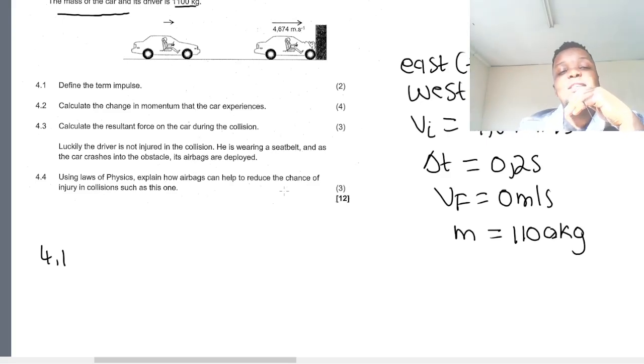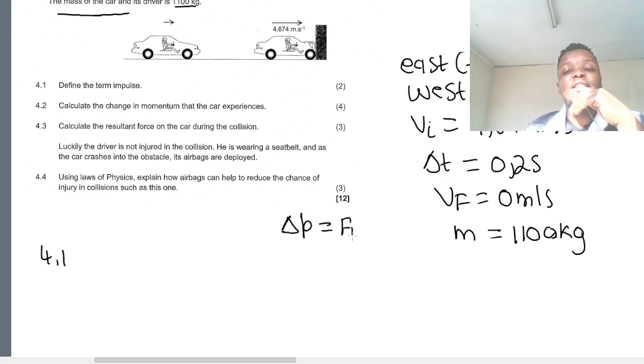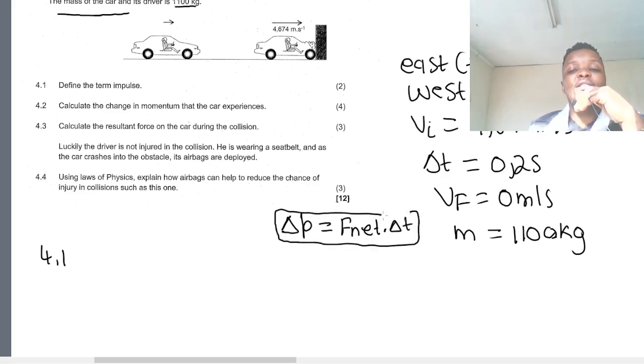Well, impulse is the product of the net force and the time taken by the net force to act on an object. So in other words, we even say impulse is F net times delta t. So this was the formula to calculate impulse. But we're defining impulse in words as the product.